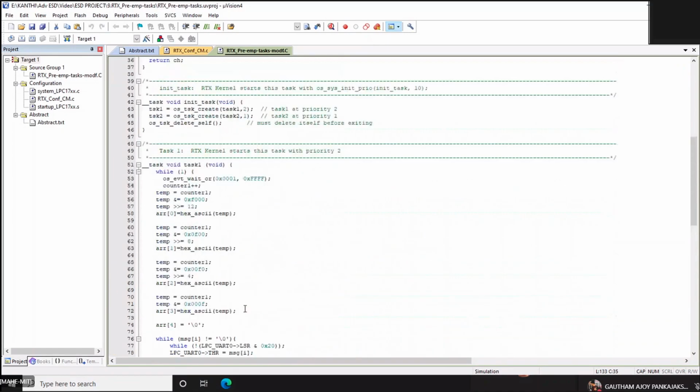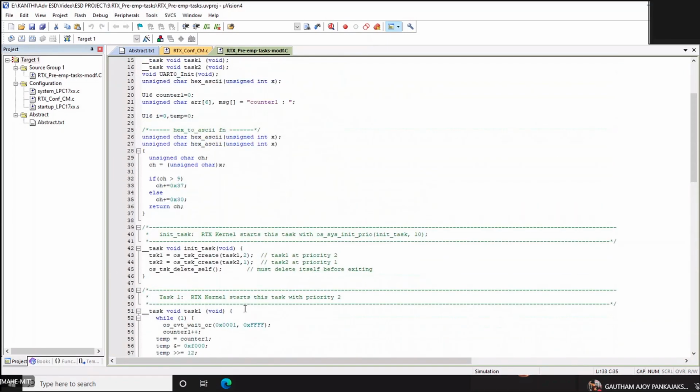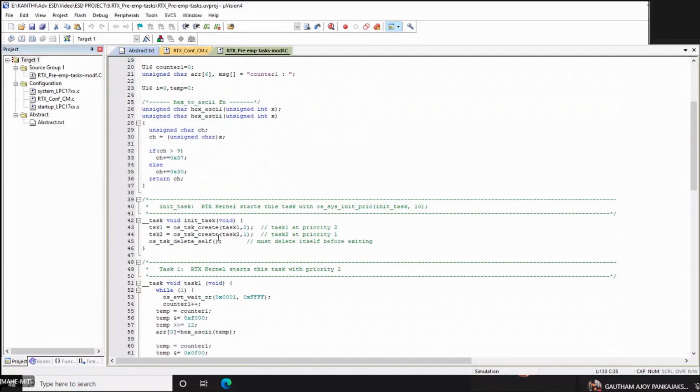Now coming to the initialization function. We have the task initialization with the two tasks. Task 1 has priority 2, task 2 is given priority 1, which means normally task 2 will be the highest.